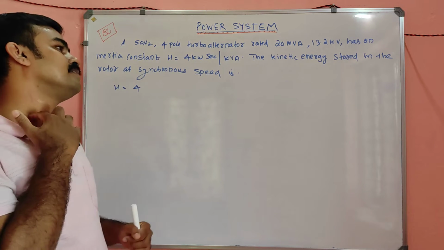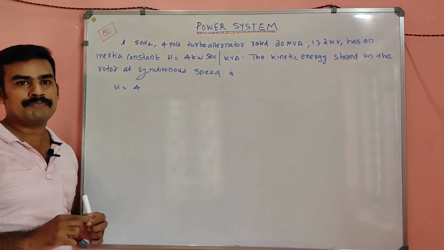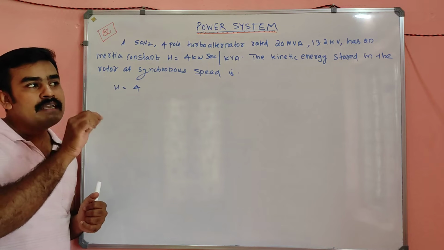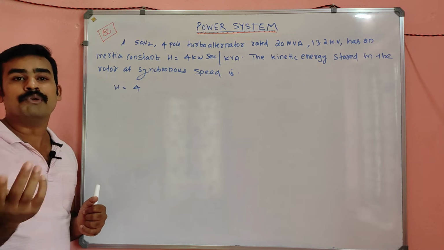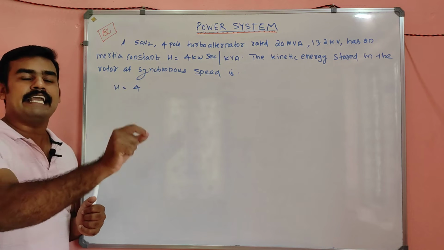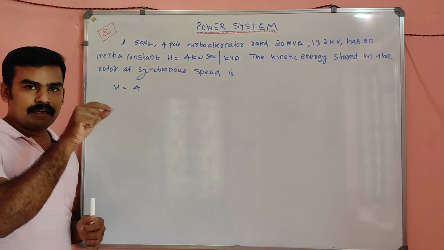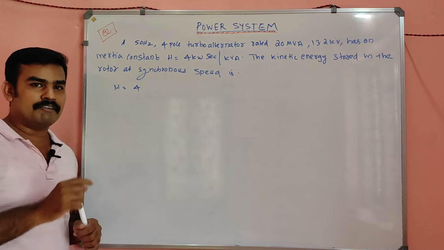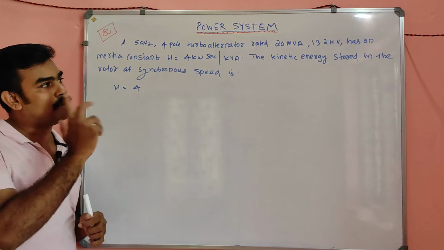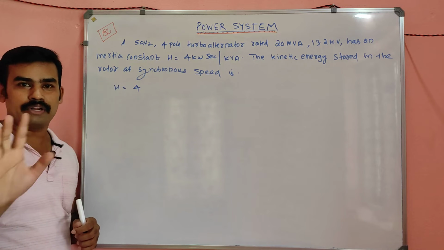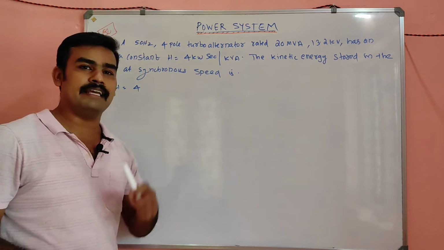so simply second is the unit of H. I already discussed that whenever they are giving the inertia constant, you have to check only by looking at the unit, whether it is M or H, and take accordingly. Is it clear? So looking at the unit only, you have to decide whether it is M or H, if they are not directly given H or M, and they are simply saying the inertia constant.